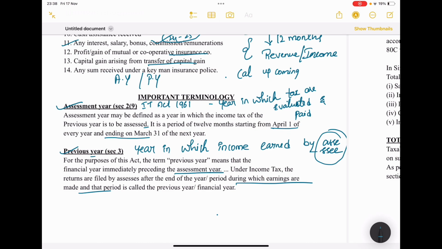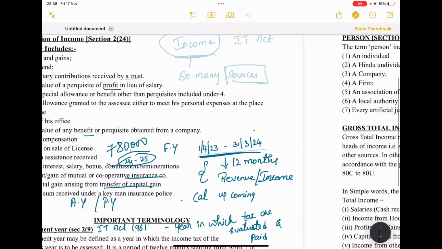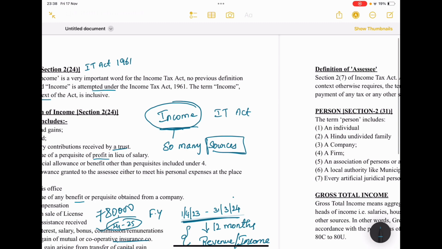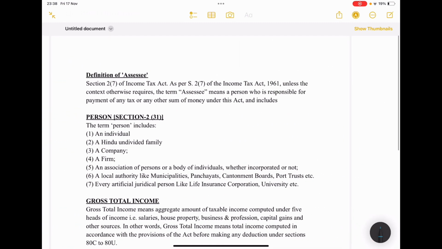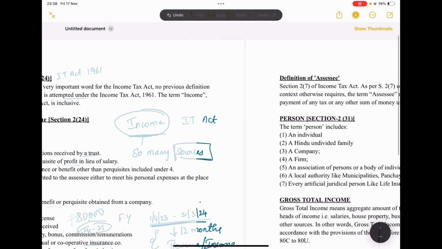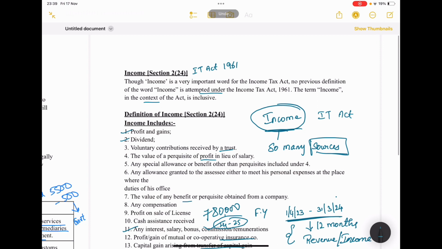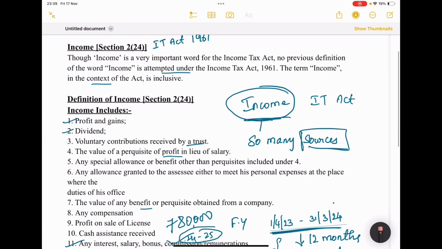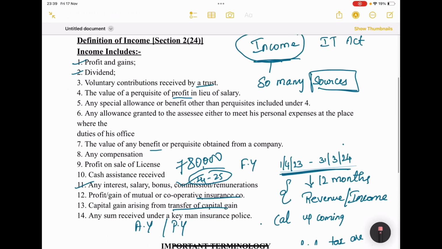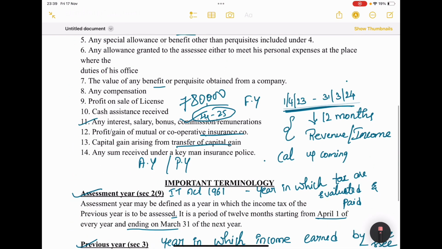Got it? So next important terminology, see this one. I think you all understood the three important definitions: income, what are the major heads included in the income, and assessment year and previous year.